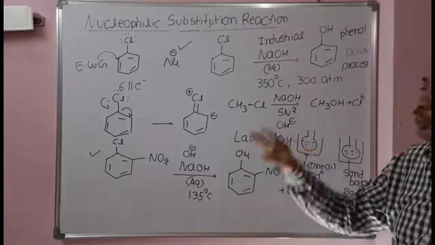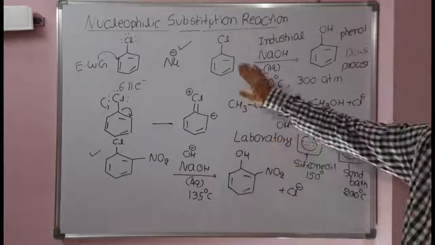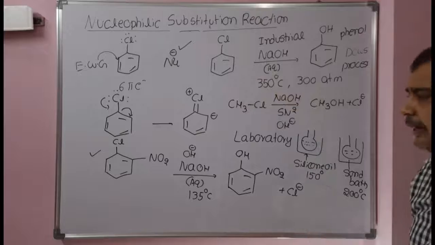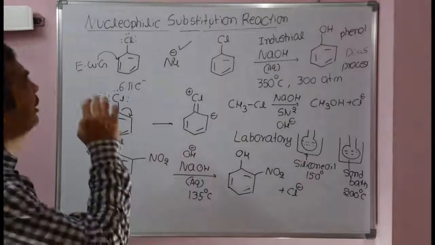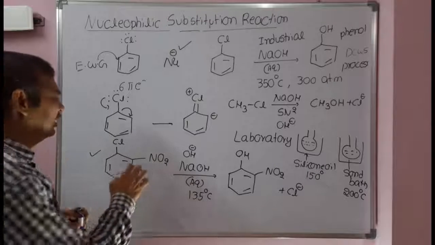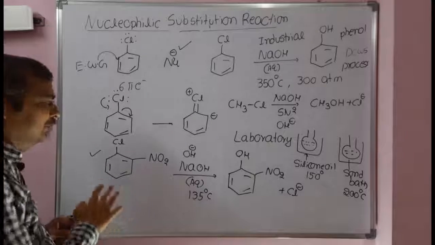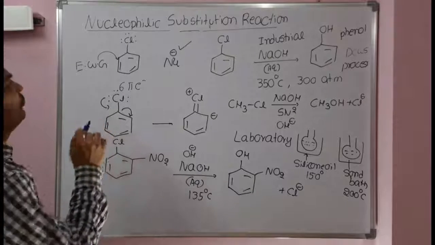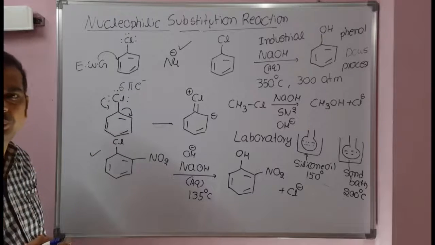Since an electron withdrawing group is there on halobenzene, it will undergo nucleophilic substitution reaction. Here, there is no electron withdrawing group, that's why high temperature and high pressure is required. So the conclusion is, to undergo nucleophilic substitution on aryl halide, there should be at least one electron withdrawing group at ortho or para position. And one important point, if the electron withdrawing group is at meta position, there is not much use for nucleophilic substitution reaction.